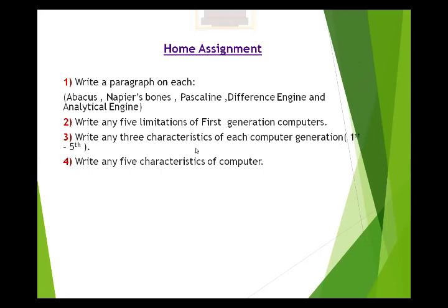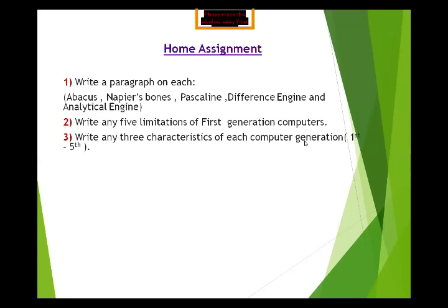First write the question and then write the heading, first generation of computer, and then write three characteristics of it. Then write the heading of second generation of computer and write three characteristics of it.